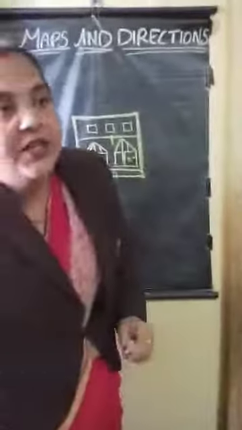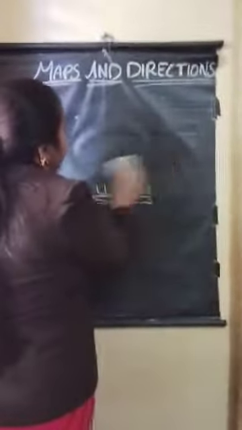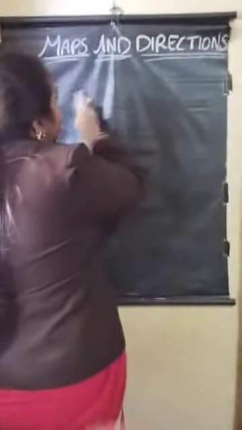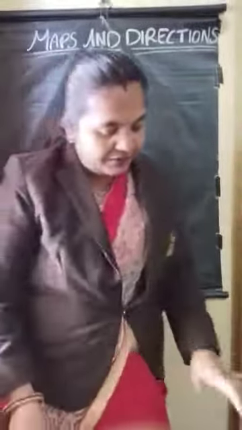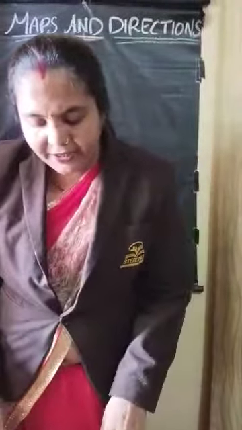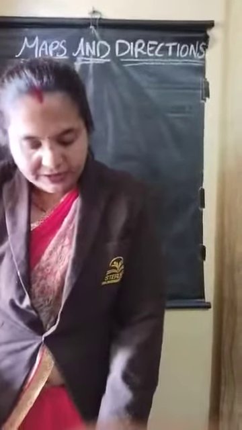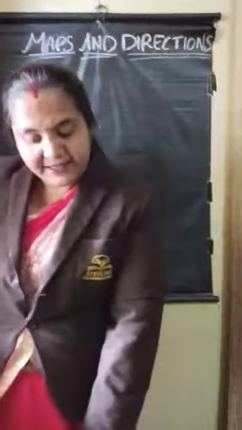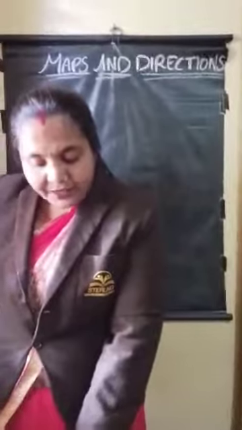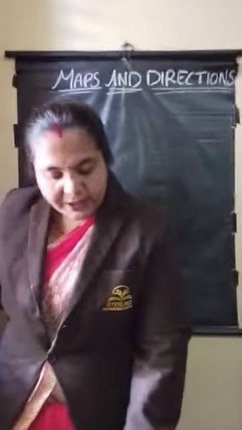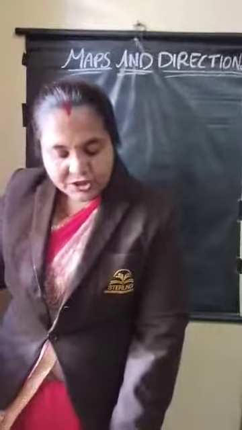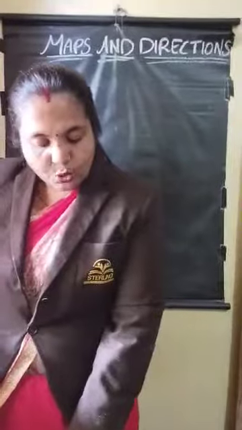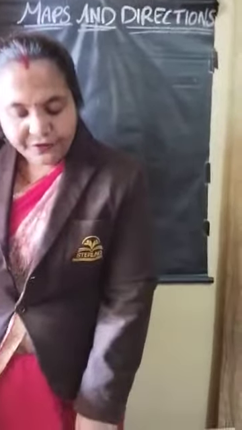And see, one more thing, children. In the way, when there is a direction, you are going to some temple. Here in the picture they have given churches, temples. Let me read here, keep your finger. Different signs and symbols are used in a map. Signs and symbols show different landforms, water bodies and places such as temples, churches, trees, rivers and roads. These symbols can be of different colors.